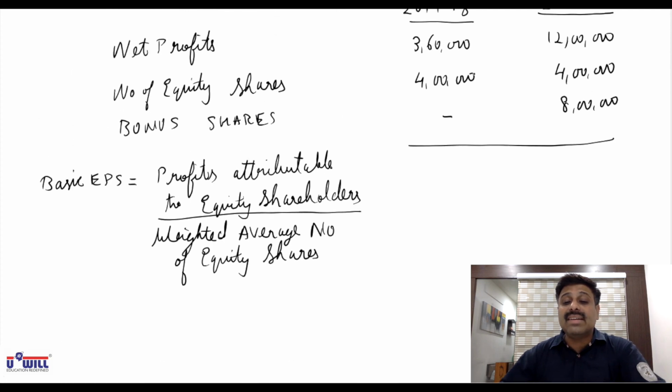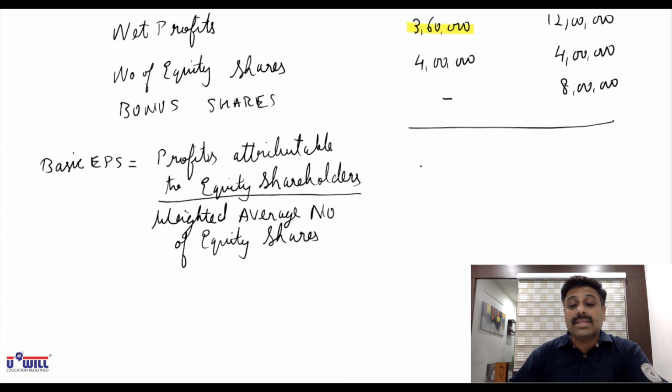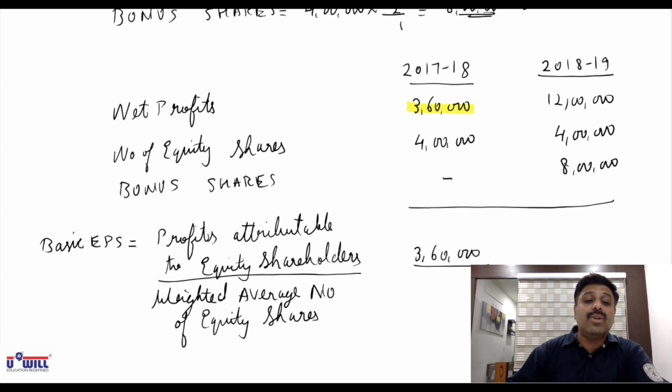Now see, for the year 17 to 18, what are the profits attributable to equity shareholders? 3,60,000. So write 3,60,000 divided by the weighted average number of equity shares.